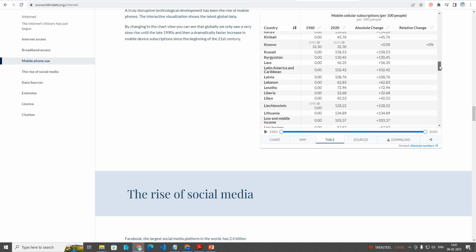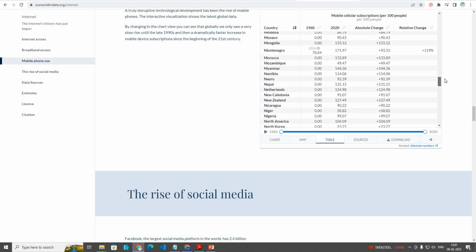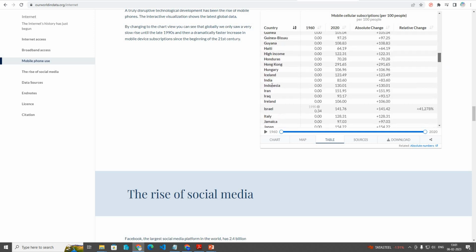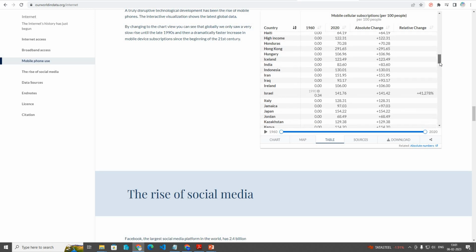For example, we can take one country, India, at 83.60 per 100 people, so 83.60 percent of people are using mobile phones in India.